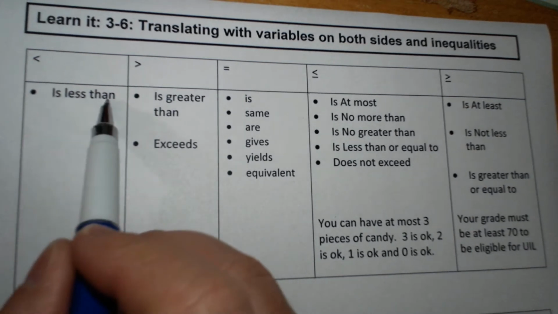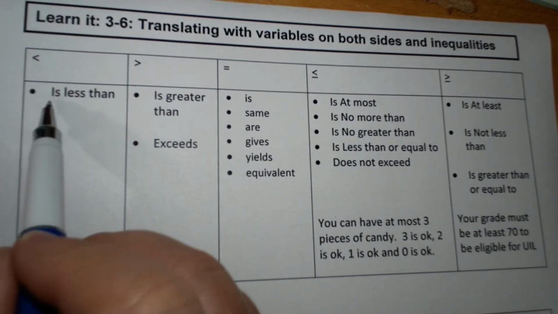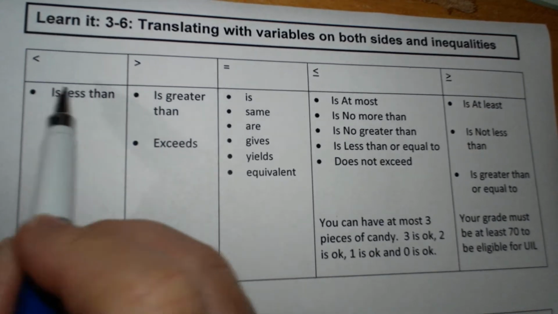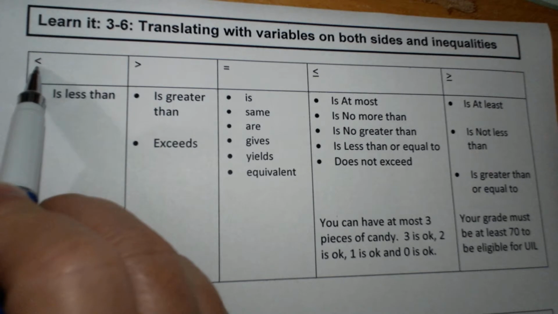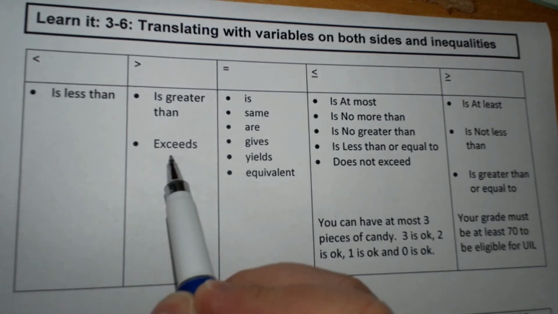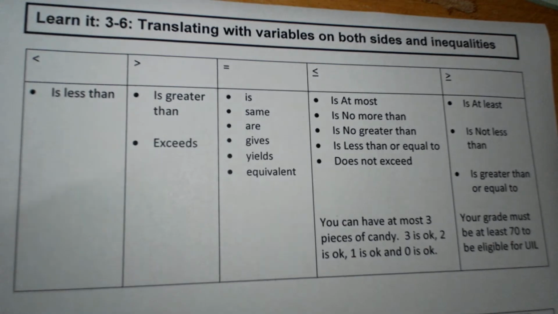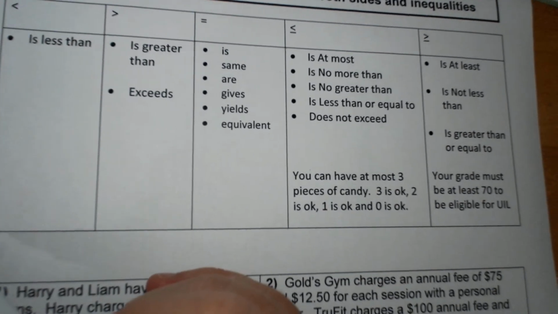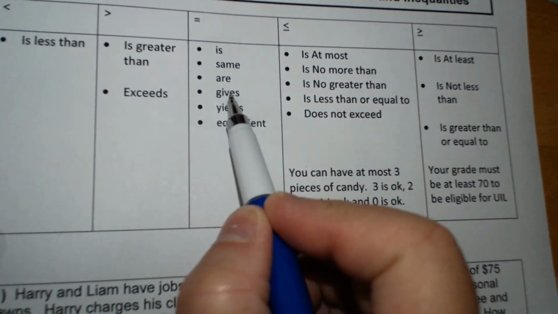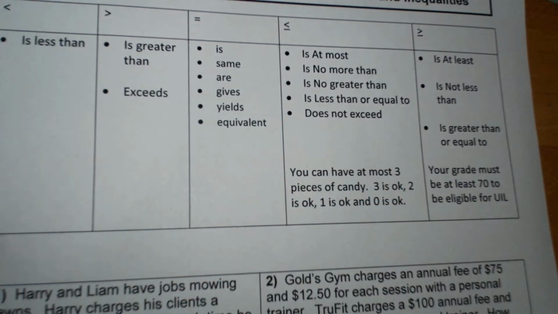So "is less than", now the interesting thing is less than means throw it to the back. "Is less than" is a phrase which means this symbol right here. "Is greater than", "exceeds", "will be greater." Then there's a couple of words for equal: is, same, are, gives, gives you, yields, equivalent.